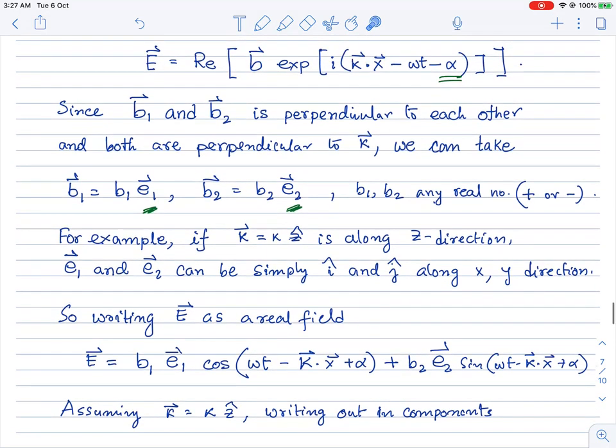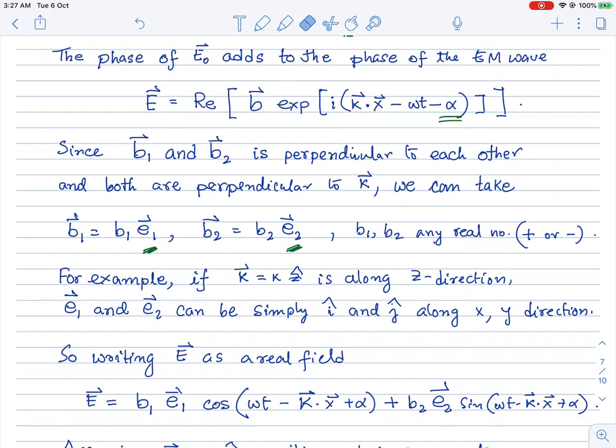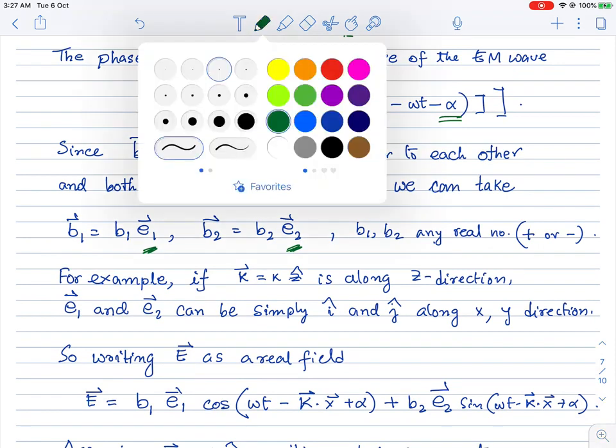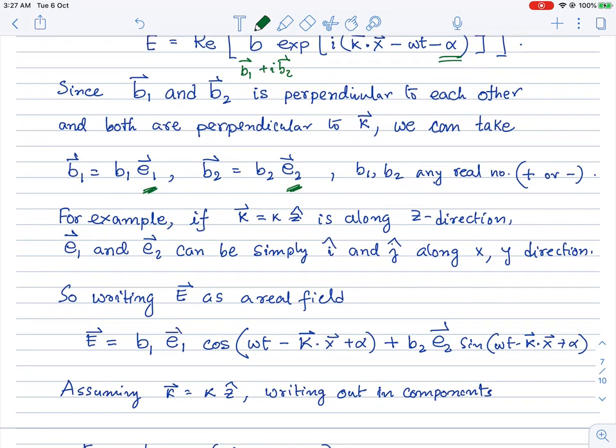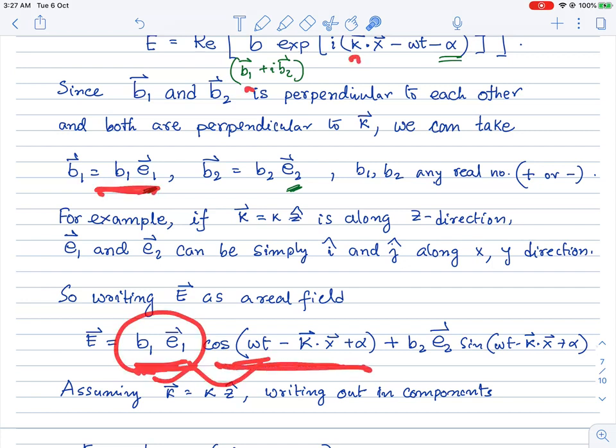If this is the form, then again what we have to do is to take this and find the real part of this. So let me just quickly write it down here so that it's easy to follow. So if B is b1 vector plus ib2 vector, and I'm taking the real and imaginary parts of this whole thing, multiplied by this exponential, there will be one term which is this b1 e1, which is real. And this is the real part, and the real part of this exponential is the cos function.